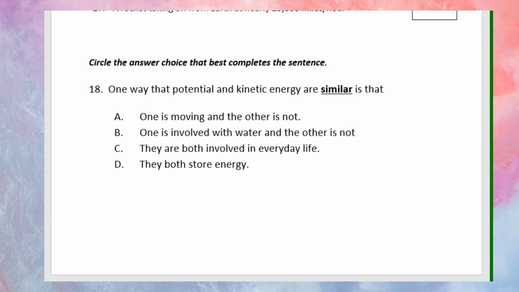Circle the answer choice that best completes the sentence. Number 18. One way that potential and kinetic energy are similar is that A, one is moving and the other is not. B, one is involved with water and the other is not. C, they are both involved in everyday life. D, they both store energy.